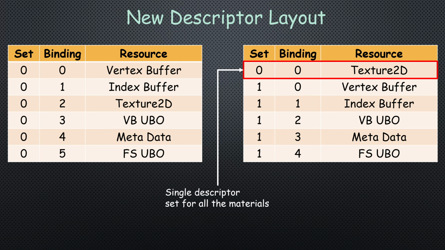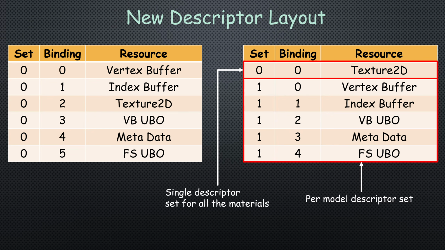The system will create a single pair of descriptor layout and set, and will populate the descriptor set with all the materials in the application, one block of materials after the other, across all assets. In every draw call, this descriptor set will always be present on slot number 0. The second set will include the other resources, vertex and index buffers, and so on, which may change between models.